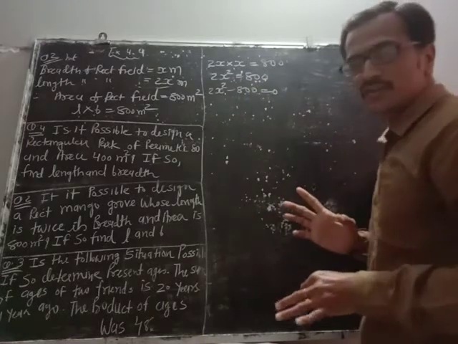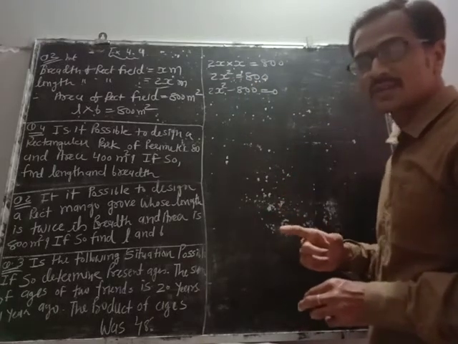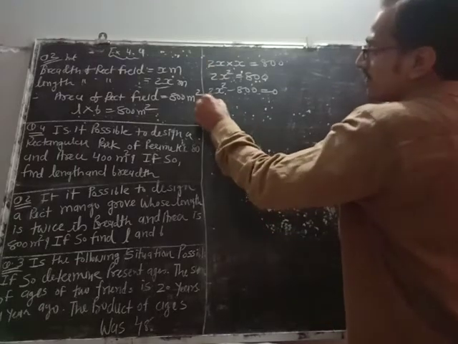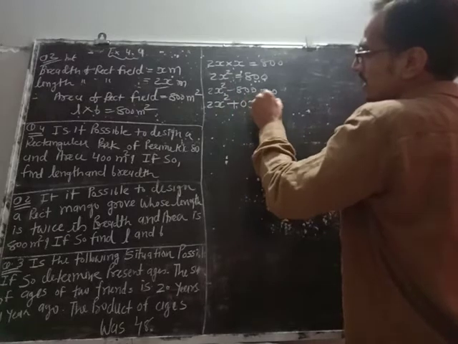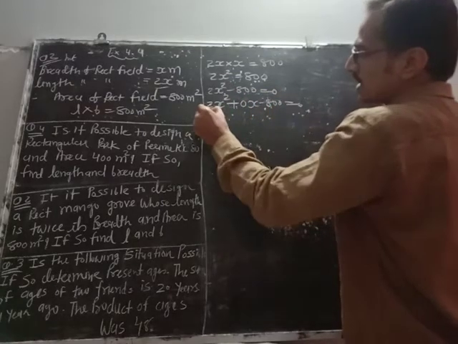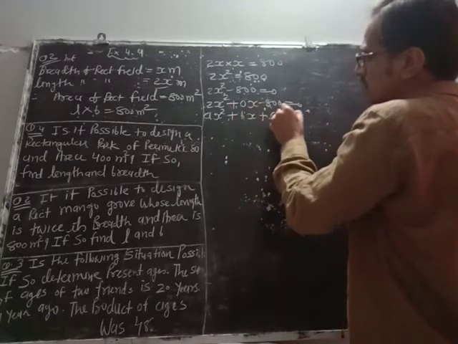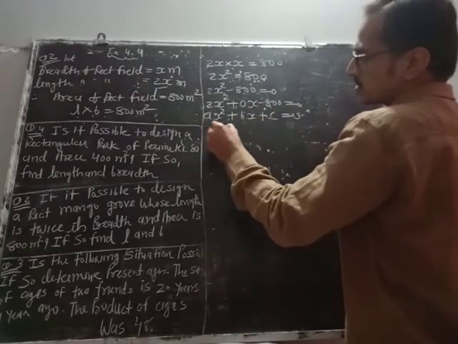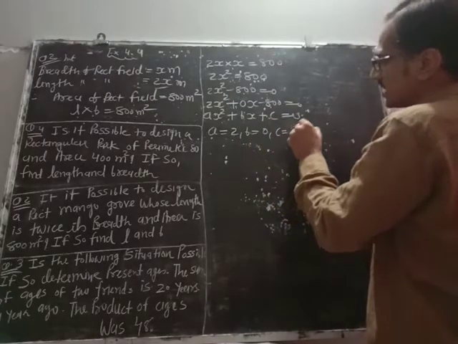Every quadratic equation has three terms: one term of x square, one term of x, and another constant. Here we have a term of x square, but we don't have a term of x, so we will write 0, and then the constant. Compare with ax square plus bx plus c equals to 0. So a will be 2, b is 0 and c is minus 800.